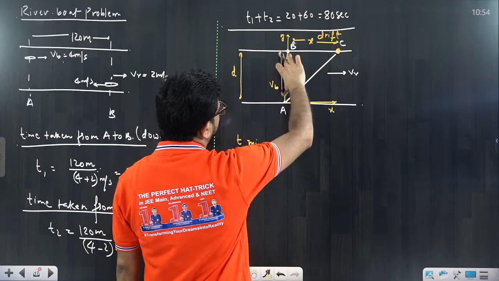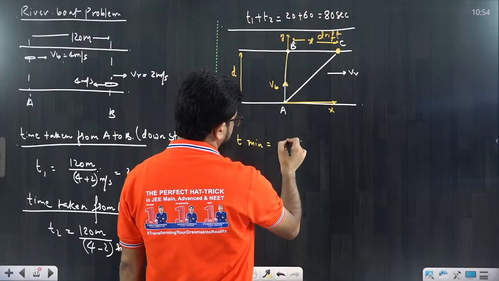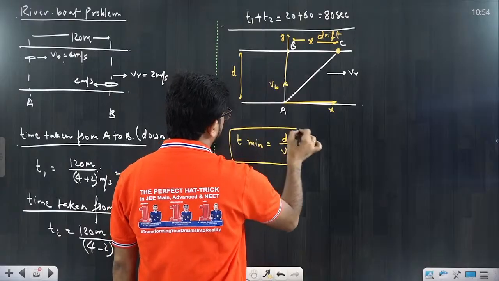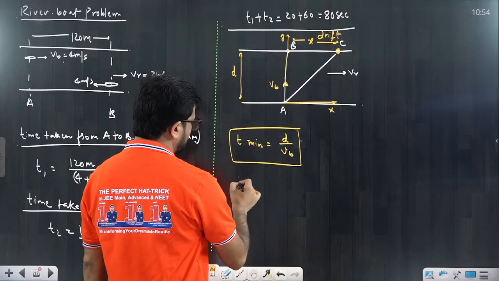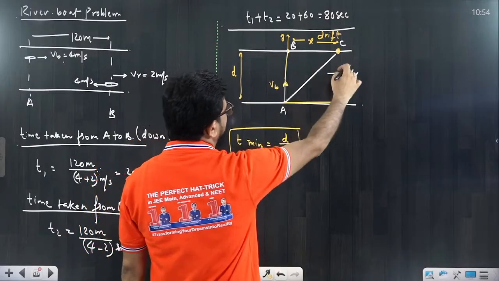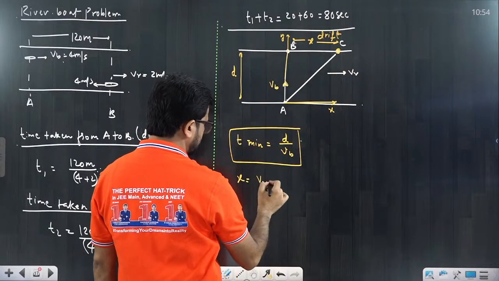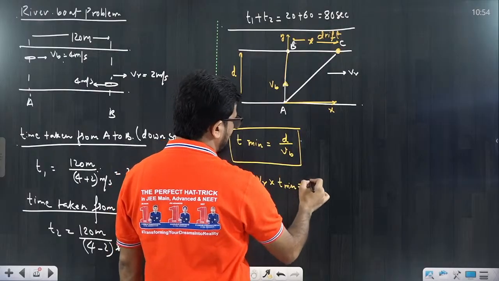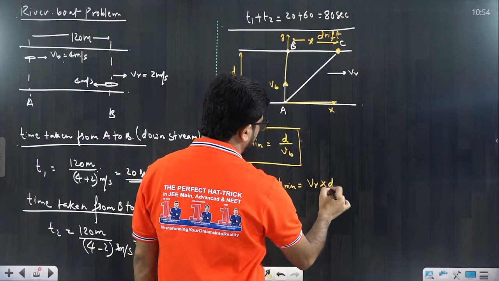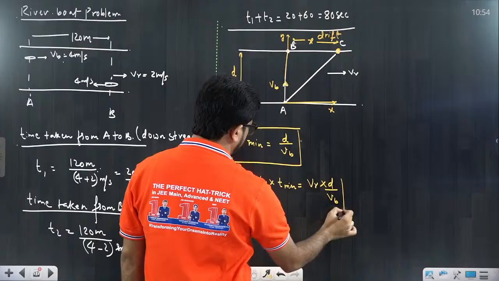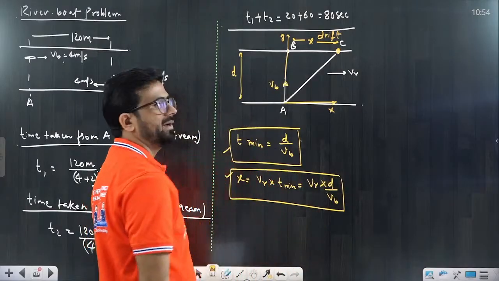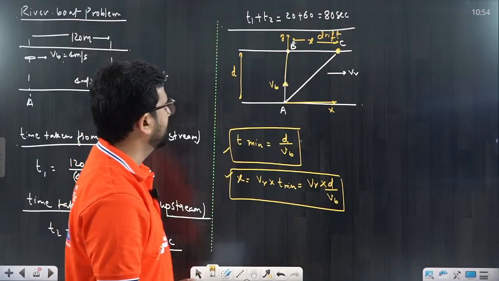So T minimum would be D by VB. And the second thing is the drift. So x is equal to, very simple, VR into T minimum. You put the value, you will get the answer: VR into D by VB. That is T minimum and x. Clear, that is what we are writing.